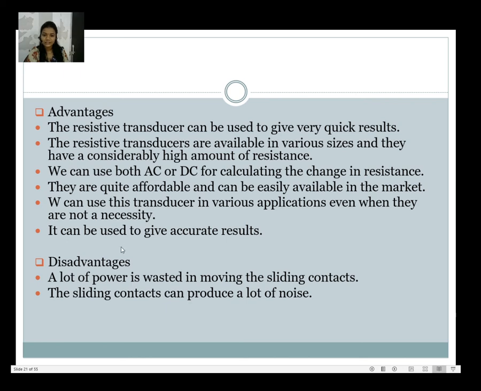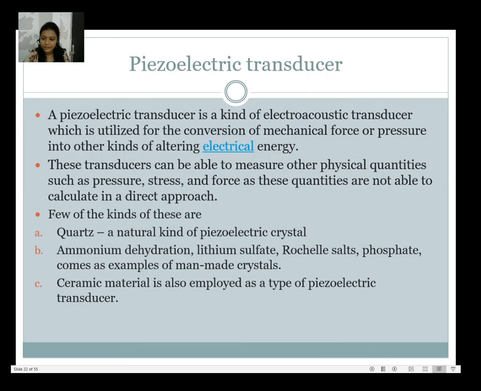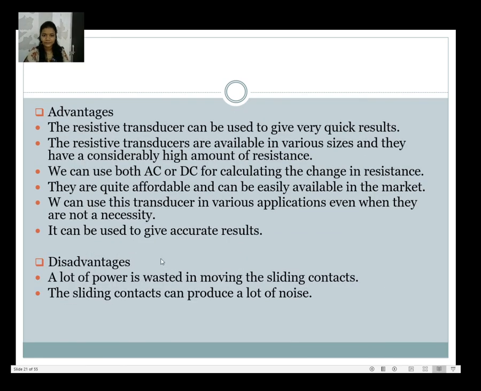And what are the disadvantages? A lot of power is wasted in moving the sliding contact. Next, the sliding contact can produce a lot of noise. So these are some advantages and disadvantages of resistive transducers.